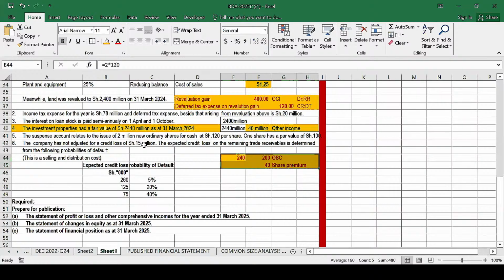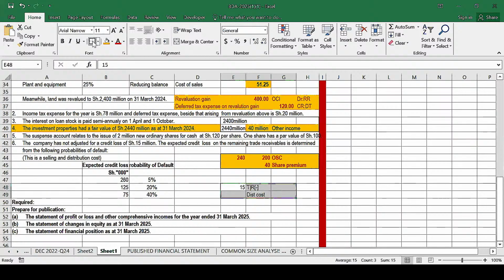So anytime the company writes off some bad debts, how do we account for that? These bad debts which are written off of 15 million, and which had not been adjusted by the company: number one, we less the trade receivables, an amount of 15. And then this 15 is an expense. Specifically, we recognize this as part of distribution costs. This amount had not been accounted for by the company. It is a distribution expense. And number two, we less it from the receivables.